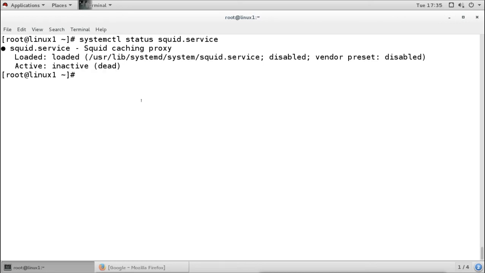So first I will start the service, and for starting I will use systemctl start squid service. Now it is started. Let's check.